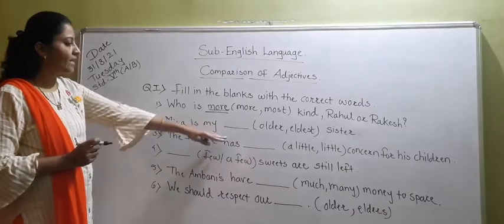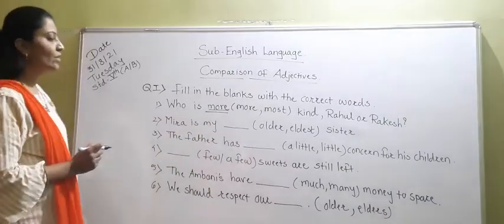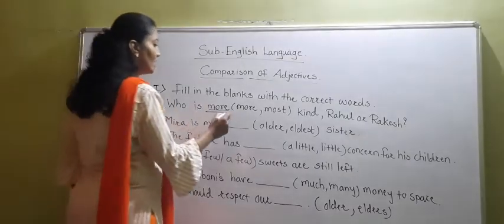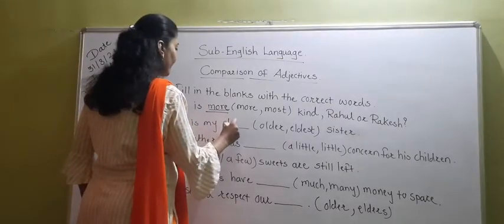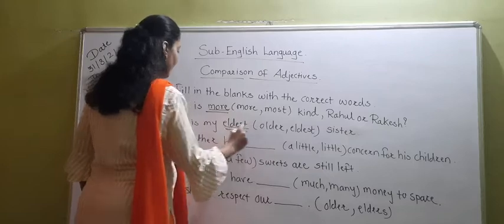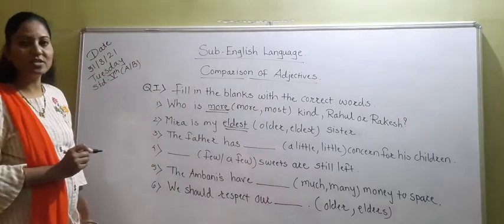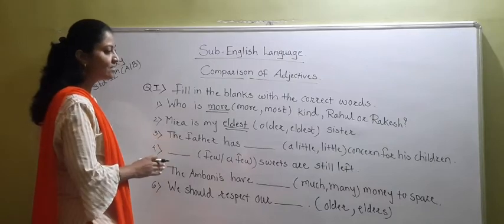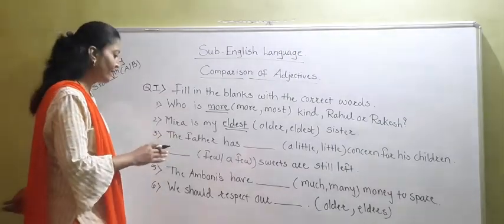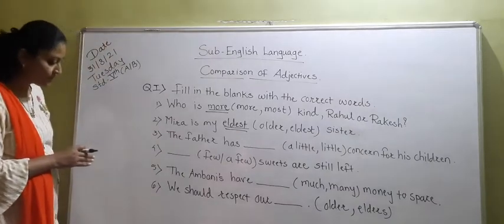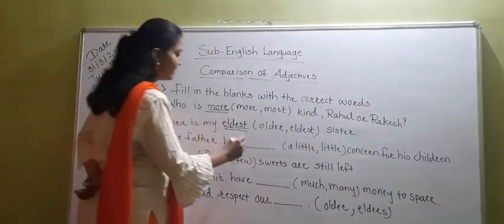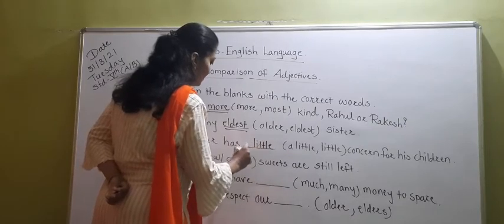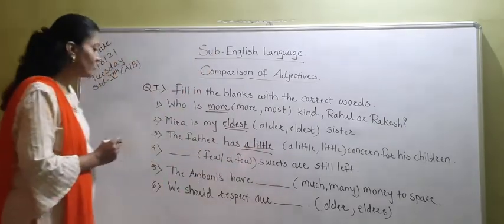Meera is my dash dash sister. So here we are talking about the close relation. So we will use here eldest. Meera is my eldest sister. Okay. So next, the father has dash dash concern for his children. The father has a little concern. A little concern for his children.